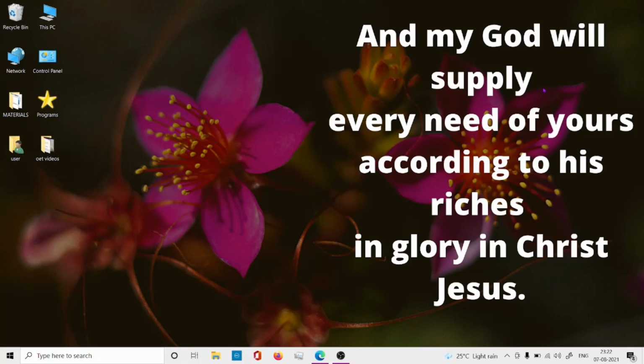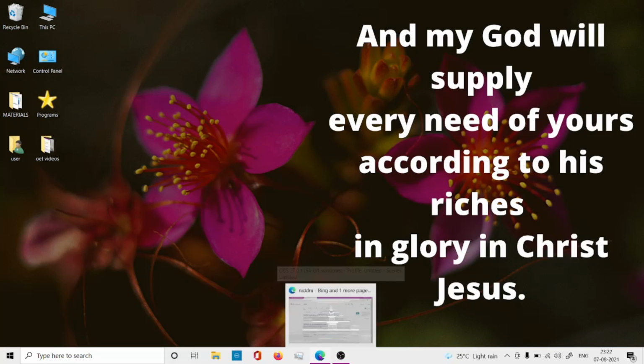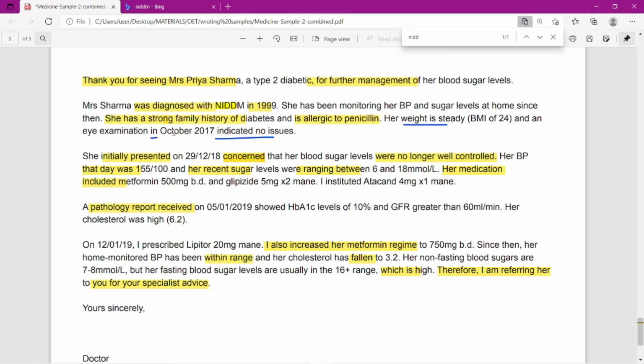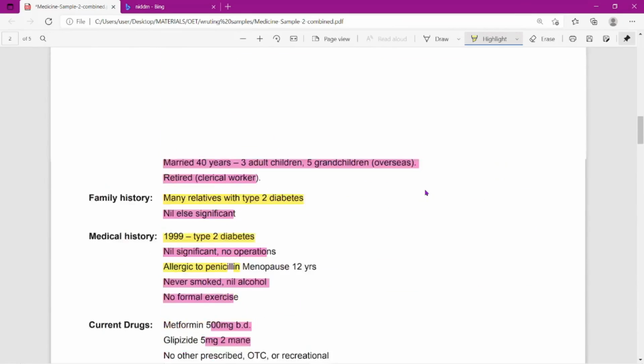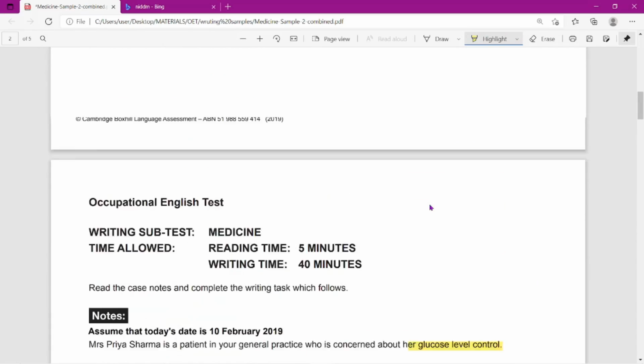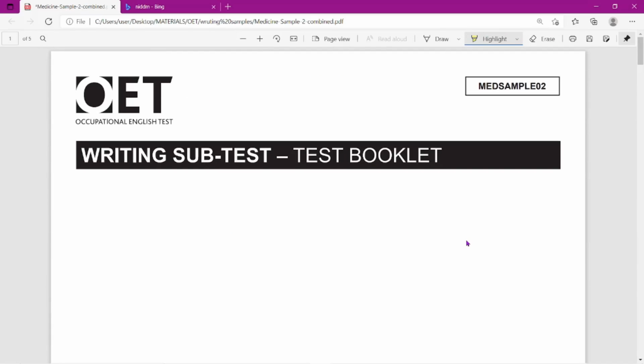Good morning. I thought today I will be discussing the writing section directly from the OET official website. So it will be useful. You will be getting familiarized with how they are writing, what all we could take care of. So I just mark here whatever is important for us. This is how your letter will look like, writing section.